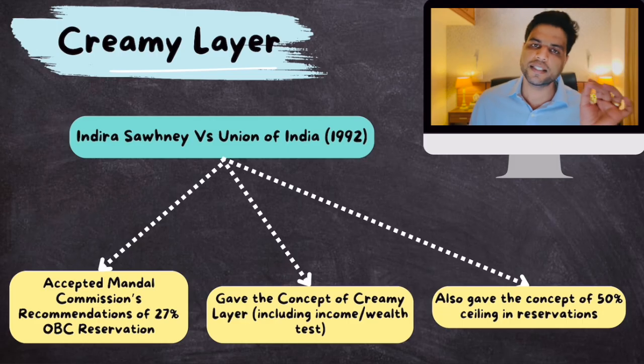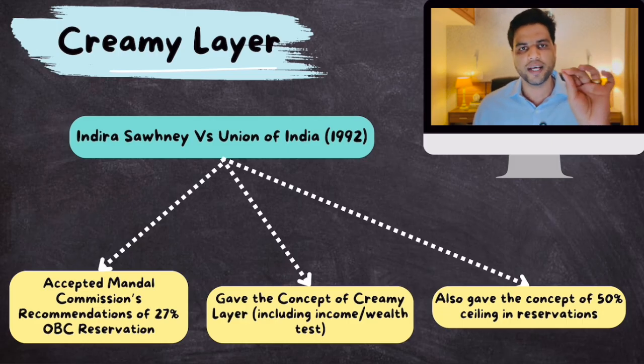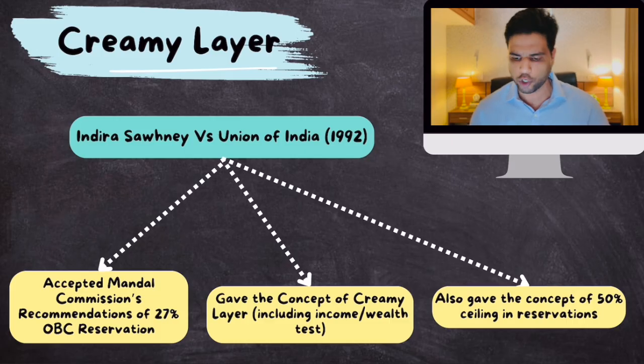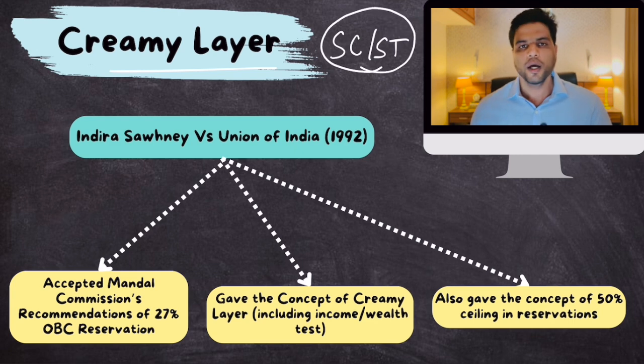Look, since the dawn of our constitution, since the beginning of our constitution, there has been reservation in government jobs at least for scheduled castes and scheduled tribes. But the government felt that there are other castes in India as well which are discriminated against and don't have equal opportunities for representation in public employment. Apart from SCs and STs, there are other castes which are socially backward, educationally backward.